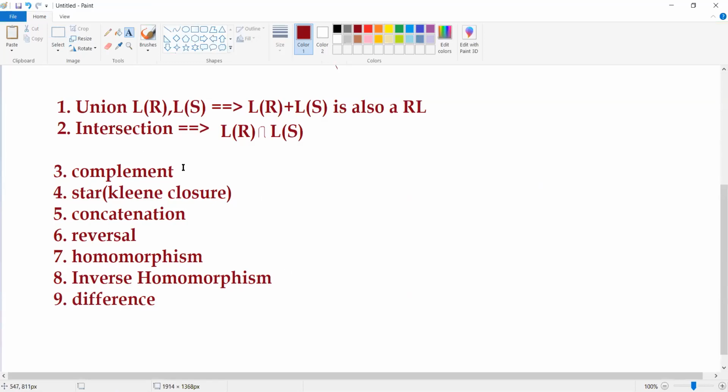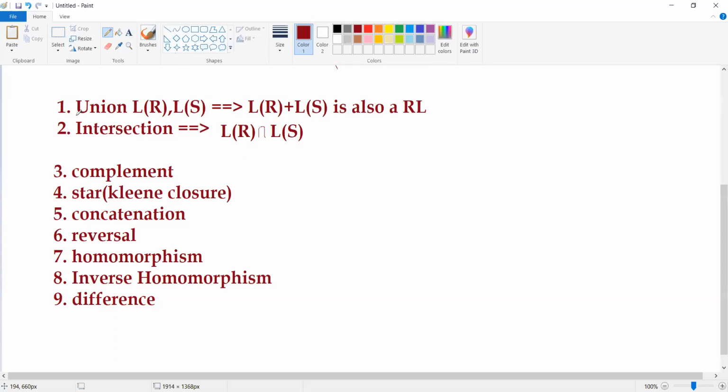So these are the various operations that we are going to apply either on two regular languages or on a single language. Why? Because just now I told you that we are going to have two different types of operators, binary operators and unary operators. Now let's see what are the various binary operators we have.